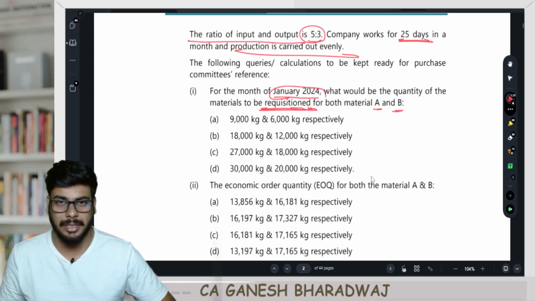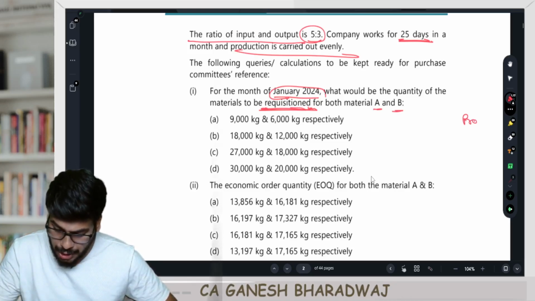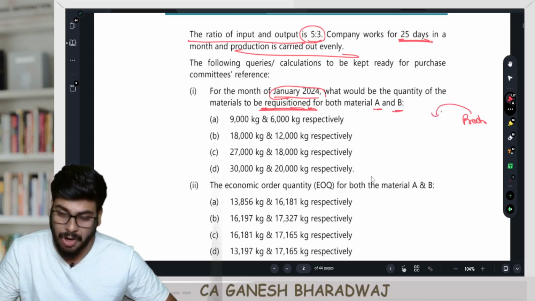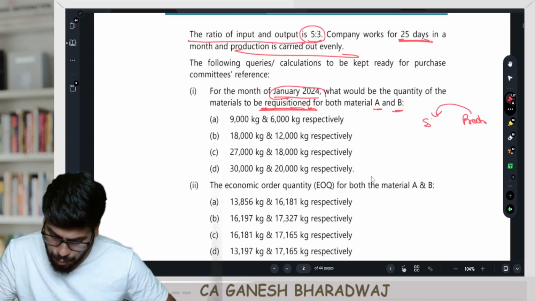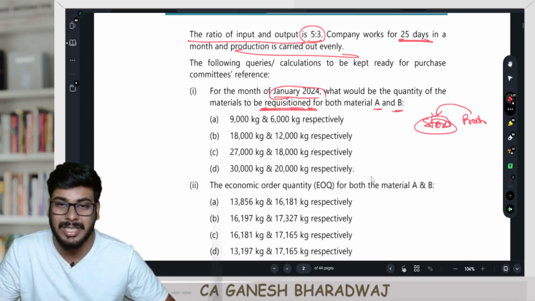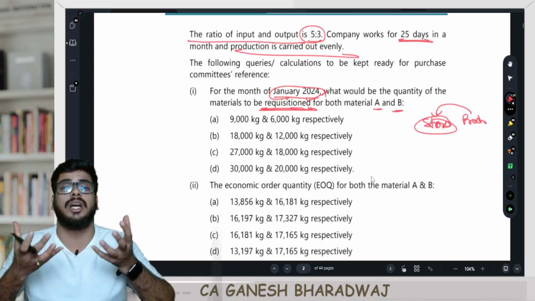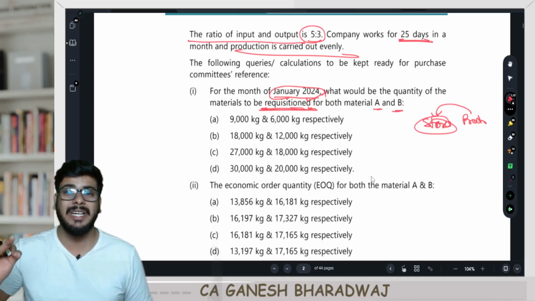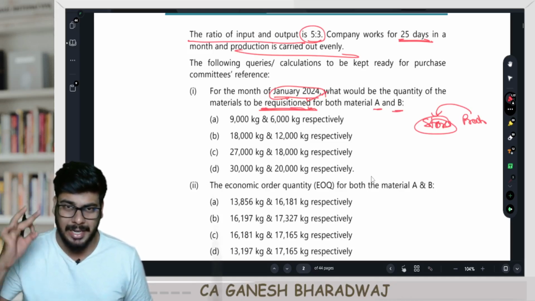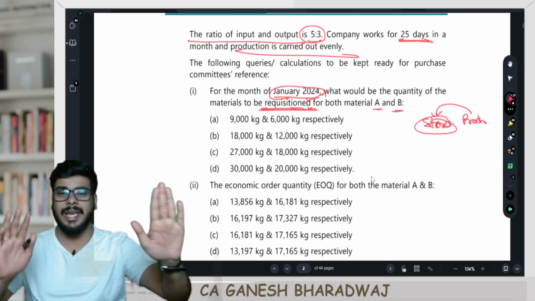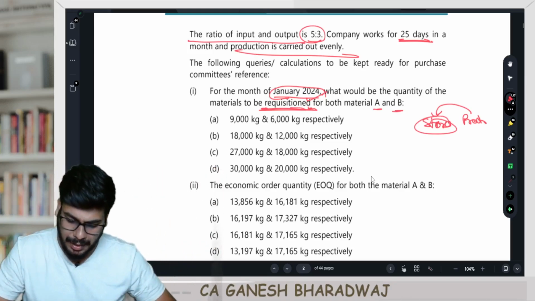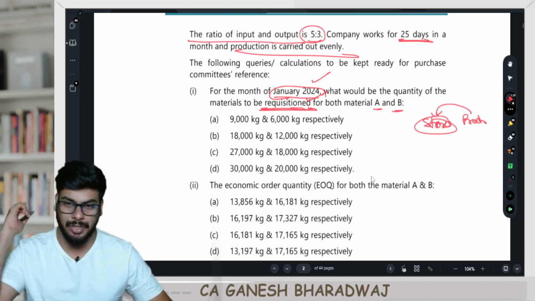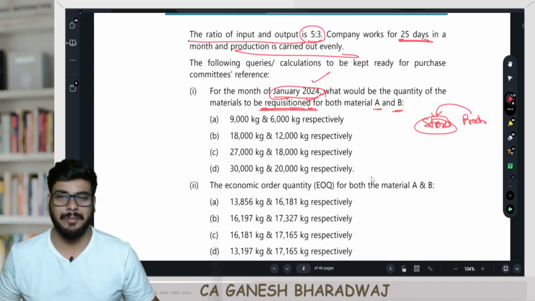Who will prepare this? The production team will prepare or request for raw material from whom? From the stores manager. Correct? Or in other words, requisitioned means what? Consumed. So they are basically asking you what is the raw material requirement, raw material consumption of raw material A and raw material B for this month of Jan 2024. Are you clear with this? Right? So now tell me, guys, what is it?